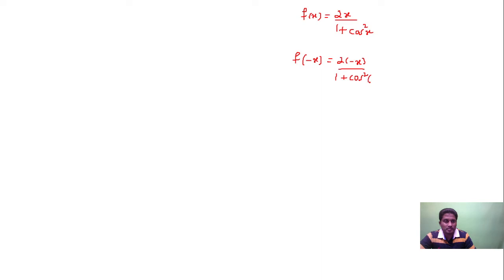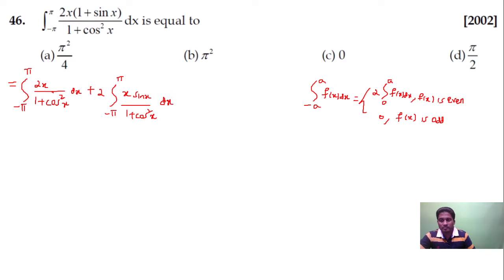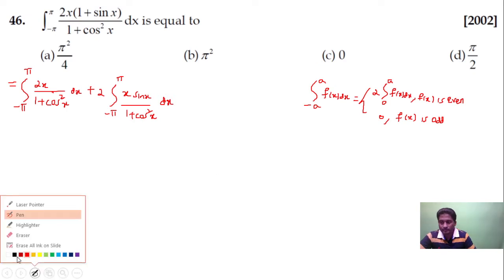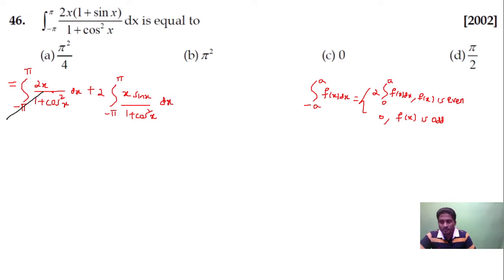Cos of minus theta is plus cos theta only. So you get minus 2x upon 1 plus cos square x, which is the same as minus f of x. So f is odd. If it is odd, obviously the first one will be 0.